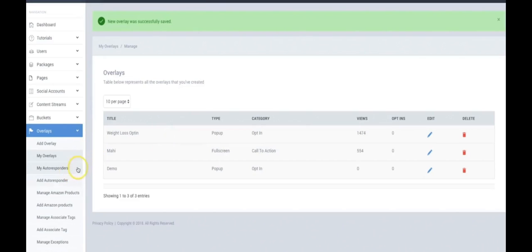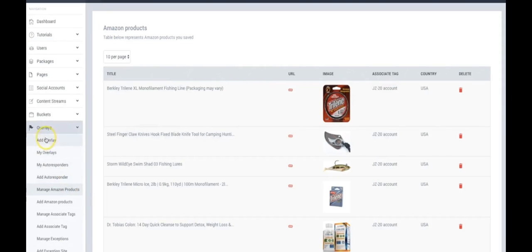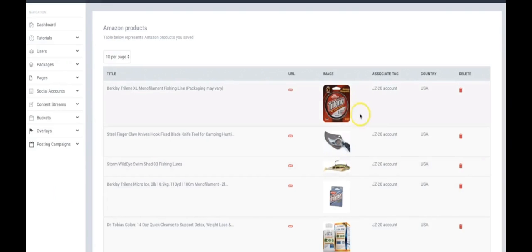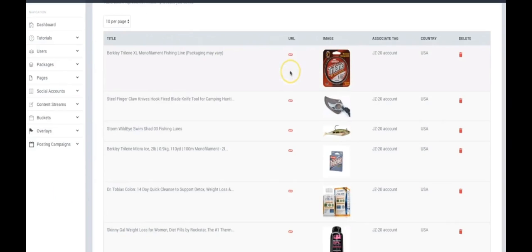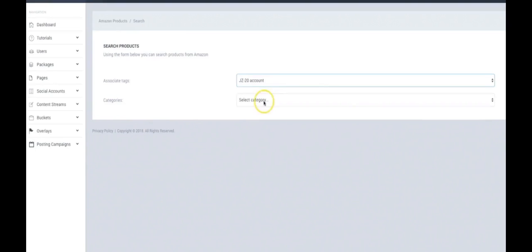Another powerful thing that we have built into Sociible as well is the ability to add different products to your different overlays. Remember, under overlays we have the ability to add an Amazon overlay, and this is what allows you to manage the different products that get added to those overlays. Here you can add Amazon products very easily.